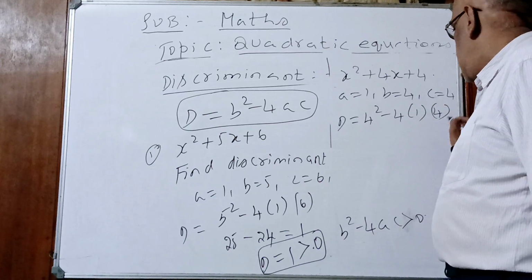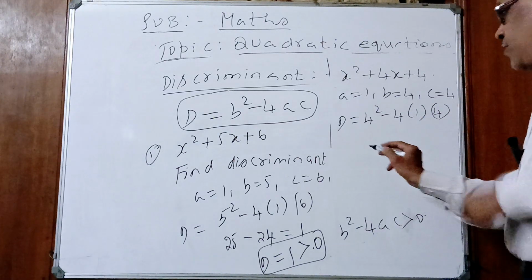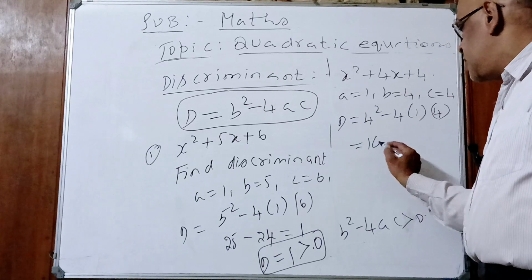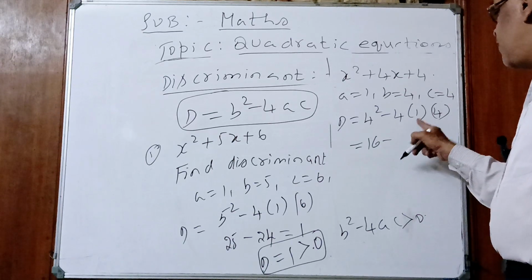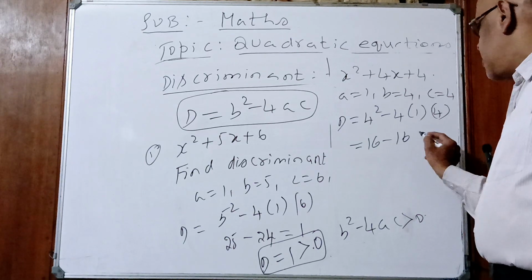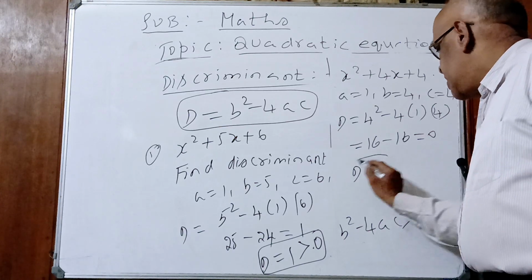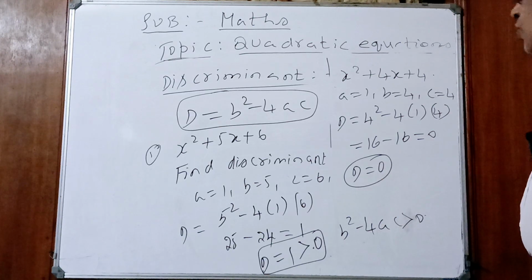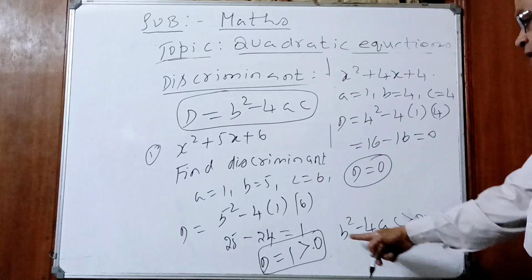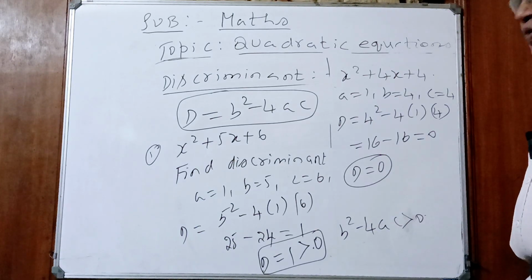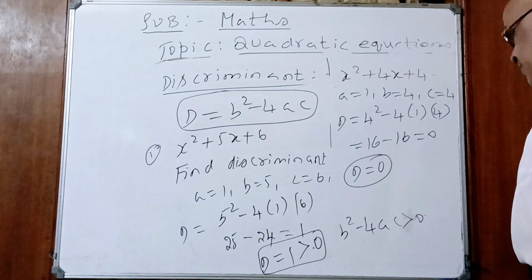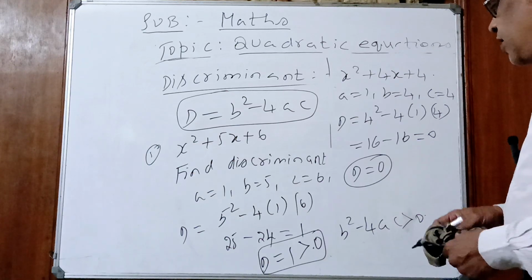C is 4. 4 square is what, children? 16. Minus 4 ones are 4. 4 fours are 16. What is discriminant, children? Exactly equal to 0. Here what is the discriminant? Greater than 0. Yes or no? Yes. So take the third equation.